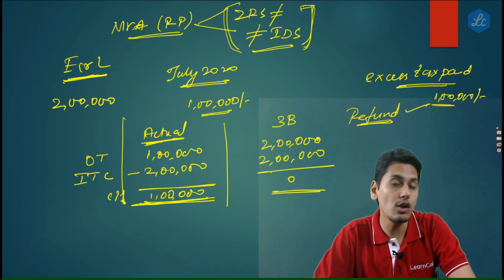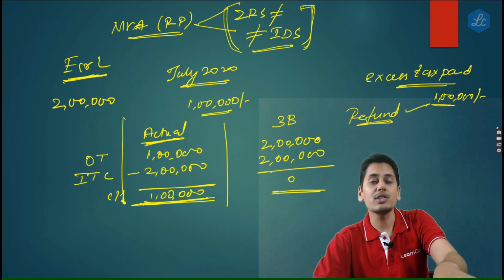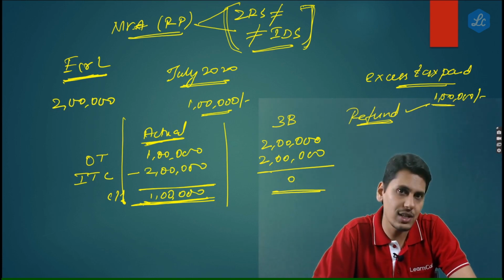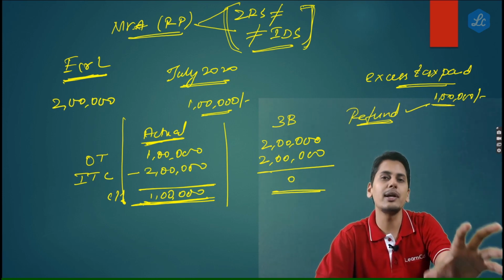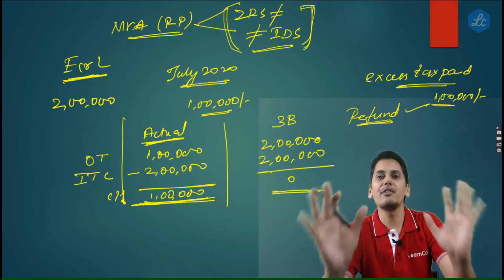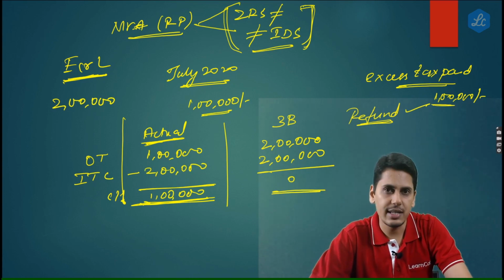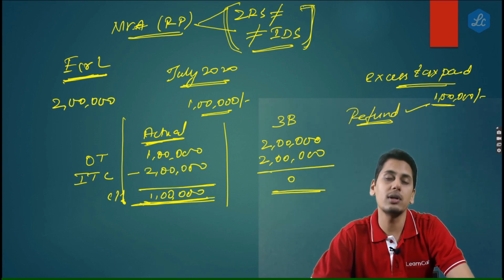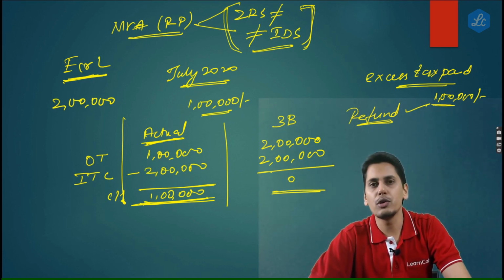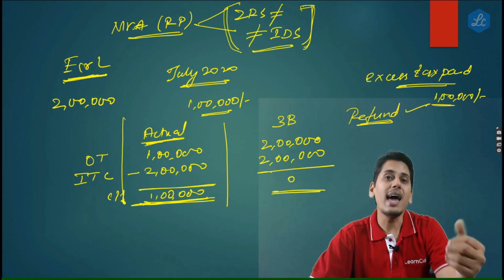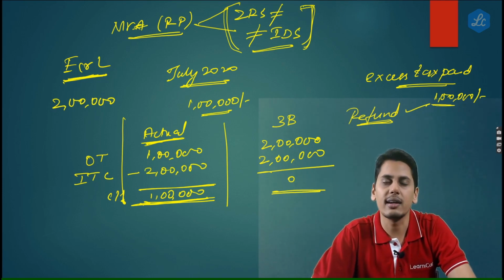The amendment doesn't say I will not give you a refund. Refund is allowed to you, but in the proportion of what you have paid from your cash ledger. So they would say cash ledger payments divided by total liability multiplied by the refund amount you are asking. I repeat the formula again: payments made through cash ledger divided by total liability multiplied by the refund amount you're asking. So much of the proportion I'll give in your bank account. The balance refund I would give back as a recredit in your electronic credit ledger.